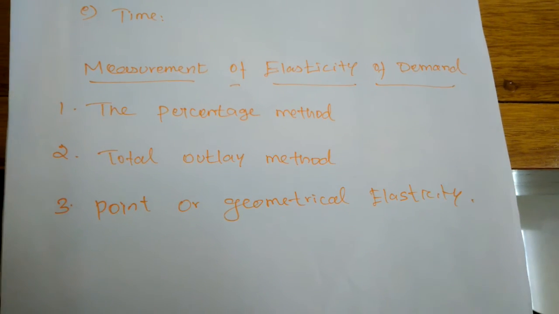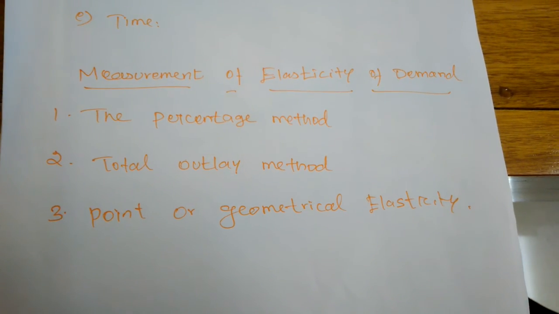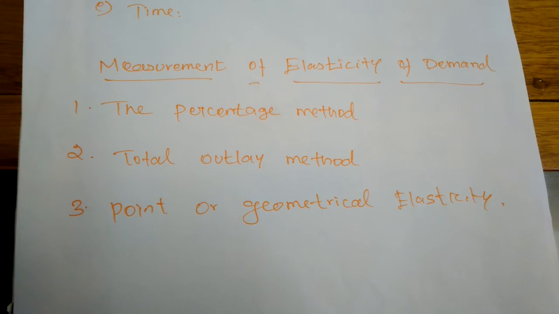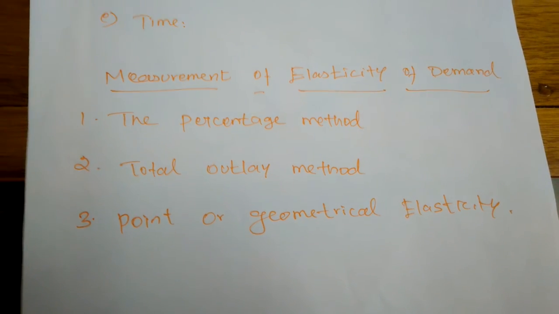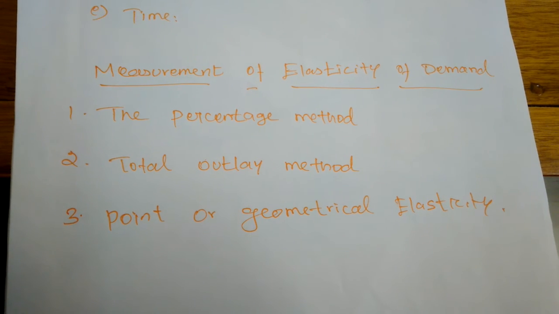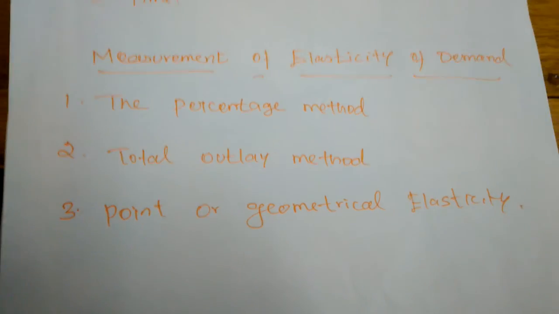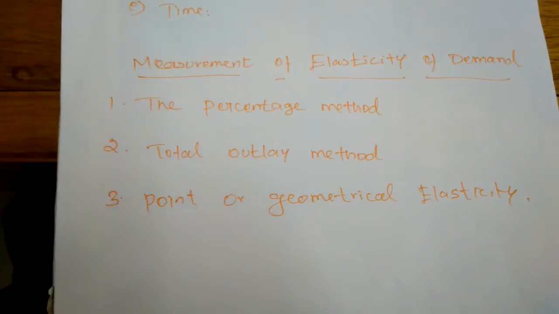Next, measurement of elasticity of demand. Elasticity of demand occurs many times, but how can we measure the elasticity of demand? The first one is the percentage method.